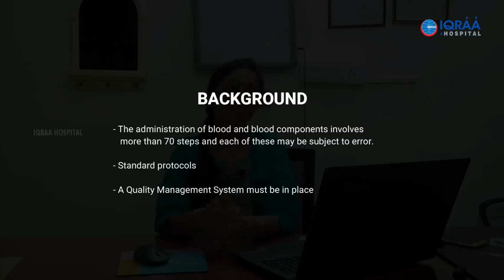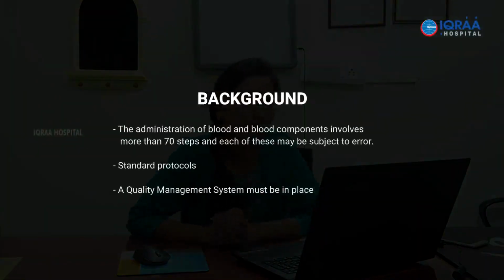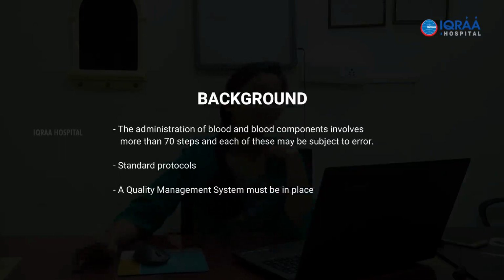So with this background, what we need to understand is that transfusion of blood and blood components involves more than 70 steps, and each of these steps is prone to error. That itself gives us an insight into the gravity of the situation. If we are not well aware and conscious during each of these steps, we are actually setting the stage for a major disaster as far as patient care is concerned. That is why this area needs well standardized protocols and a quality management system in place as far as transfusion safety is concerned.